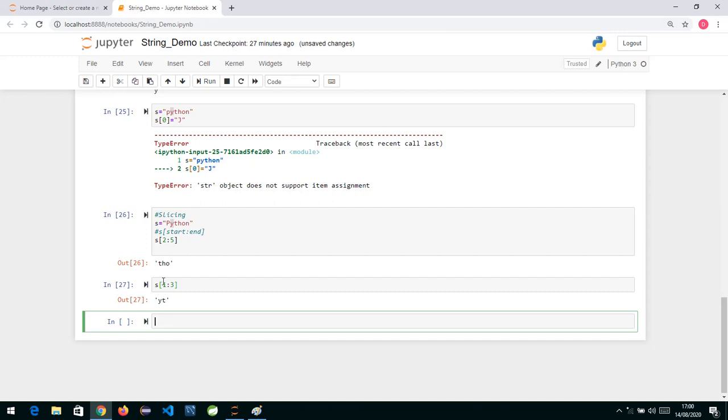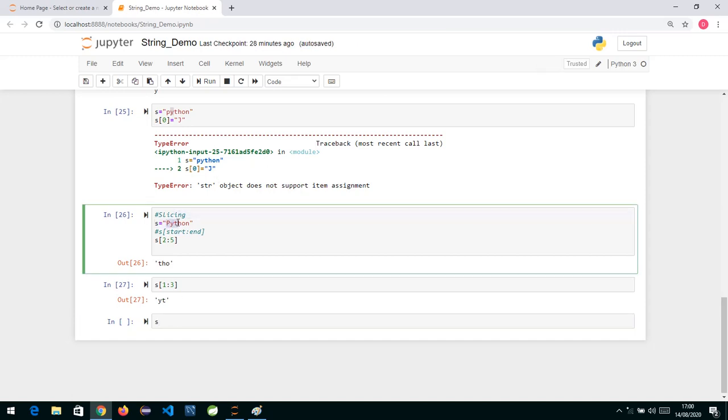Whatever start index and end index you specify, it is going to extract all the characters in that range, starting with the start you specified and excluding the end index you have given. Now suppose I want to extract only PY.